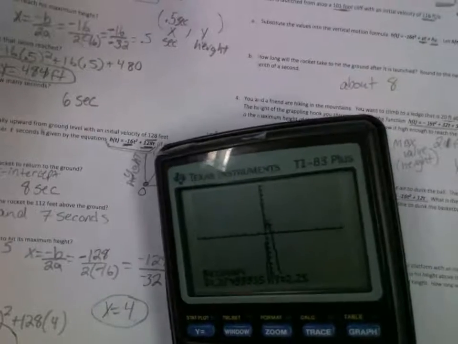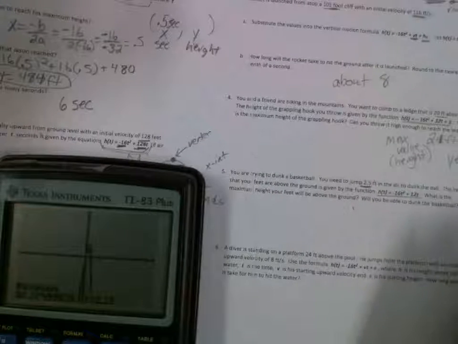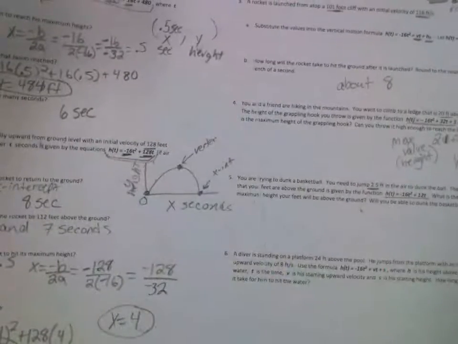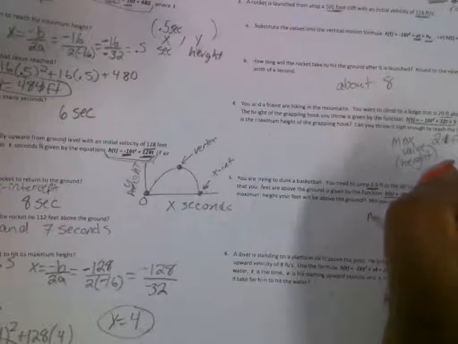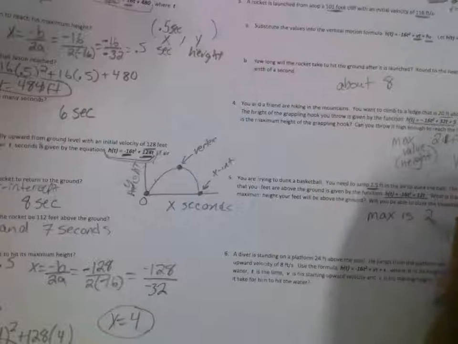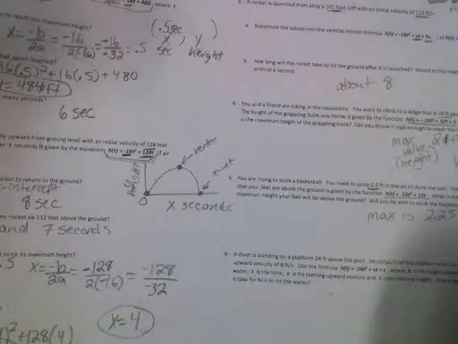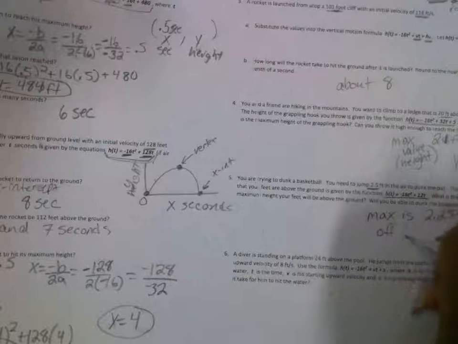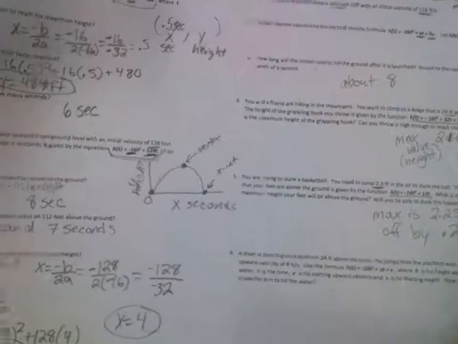And so what is that going to be? It's 2.25. So can he dunk it? No. Bless his little heart. He's only shy a little bit. How much is he off by? About 3 inches. The max height is 2.5, so he's off by 0.25.